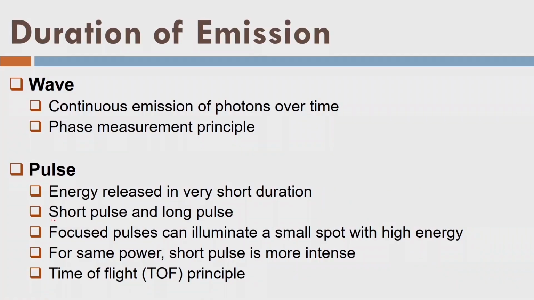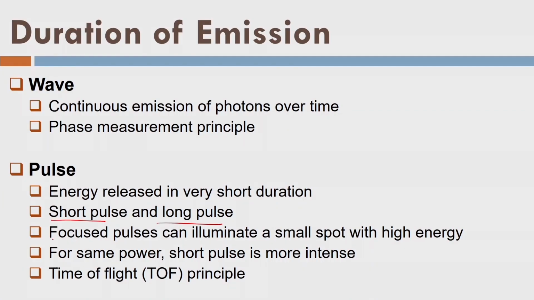So, we can see here that there are some short pulses and long pulses. So, what is a short pulse? A pulse which is triggered in a short duration is called a short pulse, and comparatively if the same number of photons are triggered in a slightly longer duration, it is called a long pulse. But there is a condition: in general when we say there is a pulse, it should be triggered within a second, and that is why we have a number of pulses triggered in 1 second, at least more than one pulse.